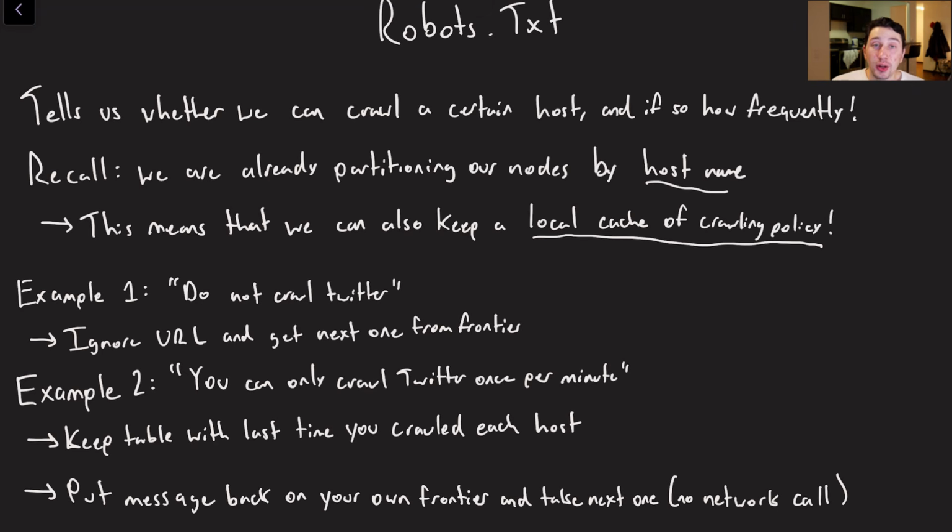And so one example of what a robots.txt file might tell us is, hey, if we're on Twitter, my robots.txt is saying don't crawl this particular link. And so now on a node, I'm right here, I see Twitter.